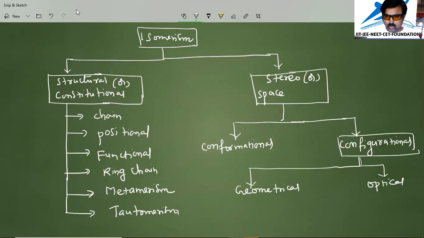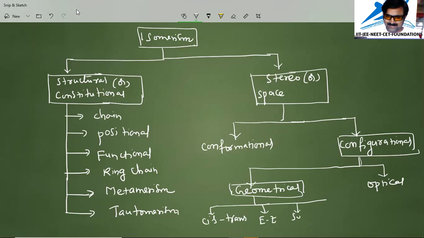Again, in this geometrical isomerism, we have a broad classification. That is called cis-trans isomerism. The other one is called EZ isomerism, and syn-anti isomerism, as well as exo-endo isomerism.